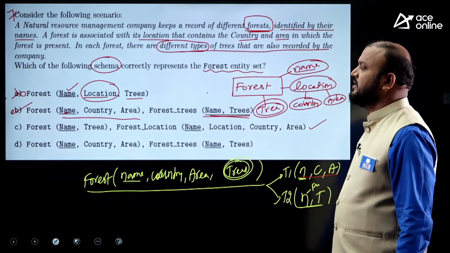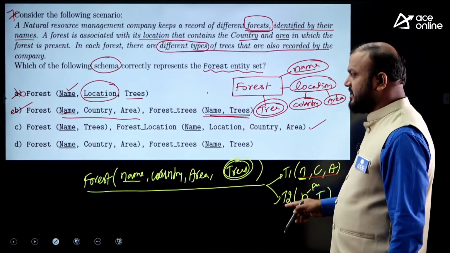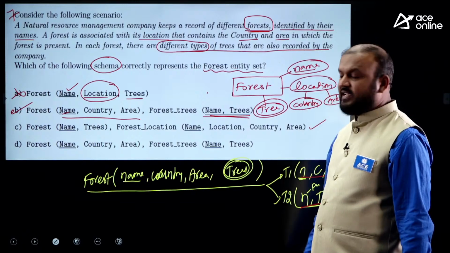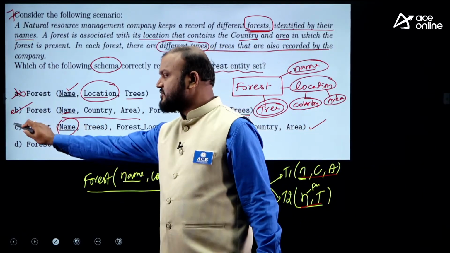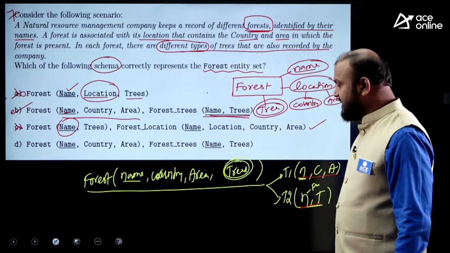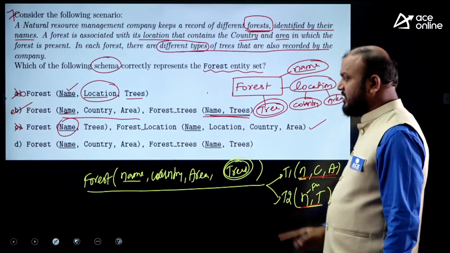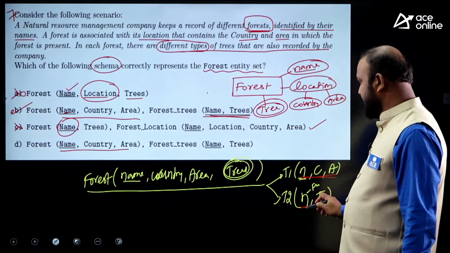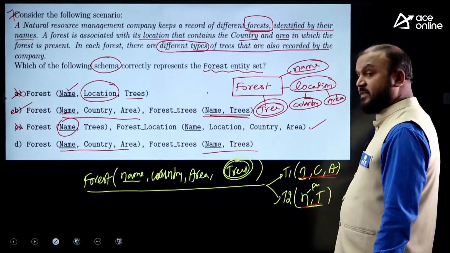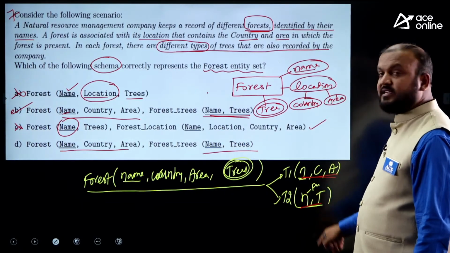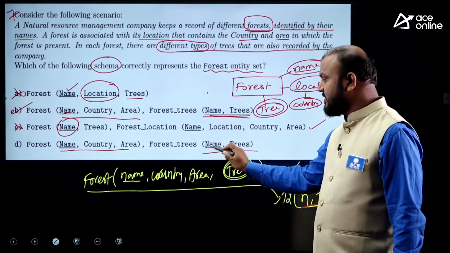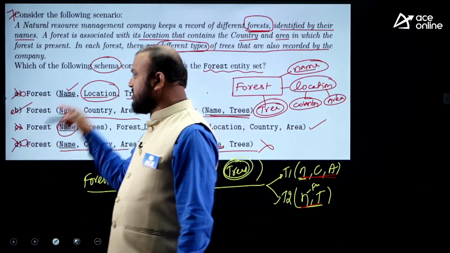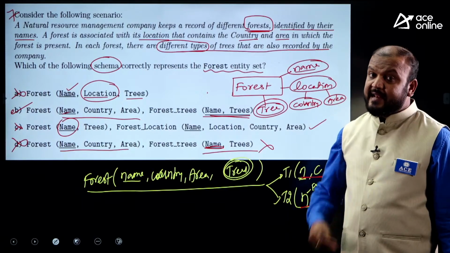And what is C? Forest has name and trees as one table, but name and trees together should be a key, and here only name is given as a key. That's why option C is incorrect. And option D: name, country, area is one table, and name is a primary key, this is perfect. And forest trees, name and trees, is another table, this is also perfect. But what is the primary key for table 2? Name and trees together, but here only name is given as key. That's why option D is incorrect. So what is the correct answer for the question? Option B.